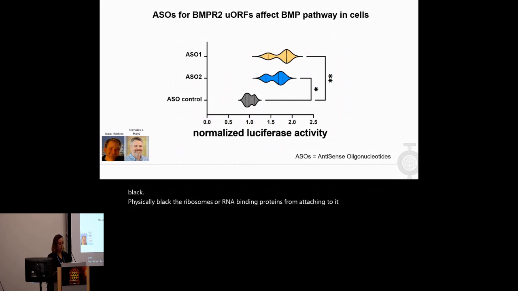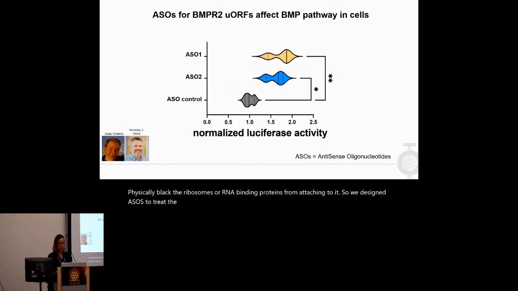So we designed ASOs to treat the cell line that when induced, it expresses a luciferase reporter protein that is activated by the BMP pathway. This system enables us to measure the endogenous protein response to BMPR2 upregulation. And indeed, we see that when we treat the cells with those ASOs, we see increased reporter activity, indicating that treating the cells with it leads to the activation of BMPR2, which in turn activates the entire BMP pathway.